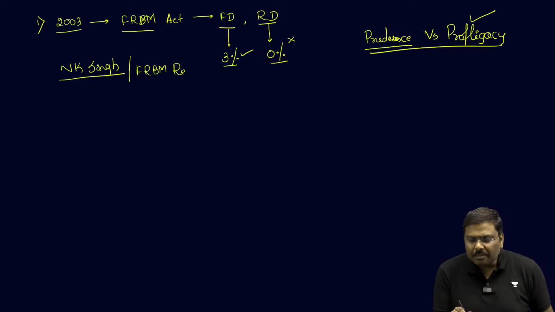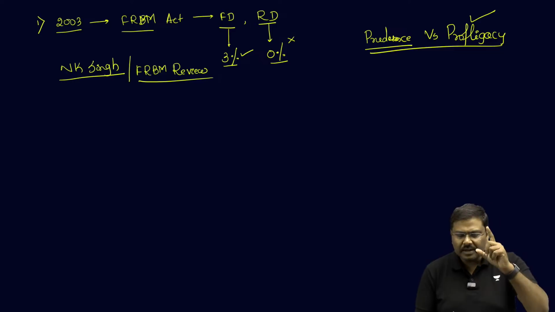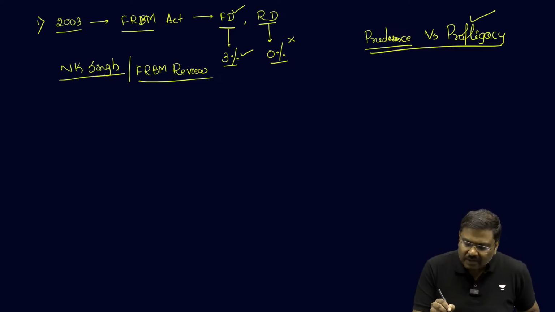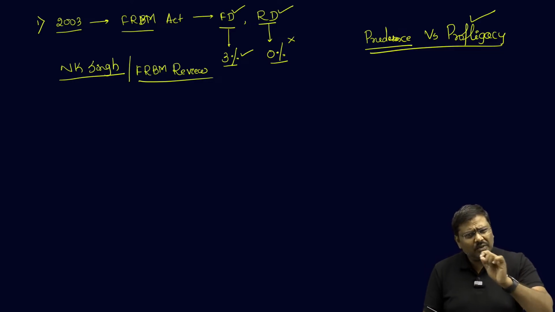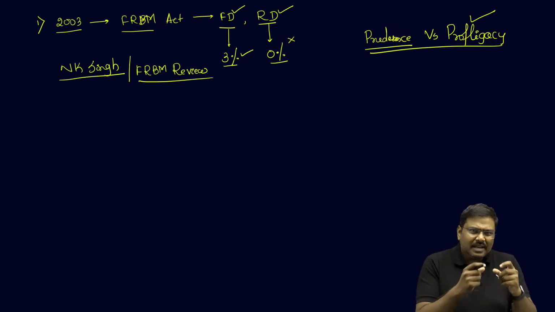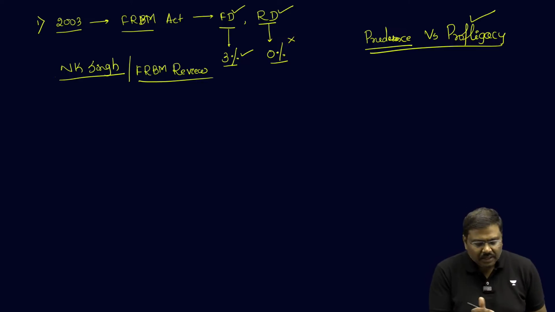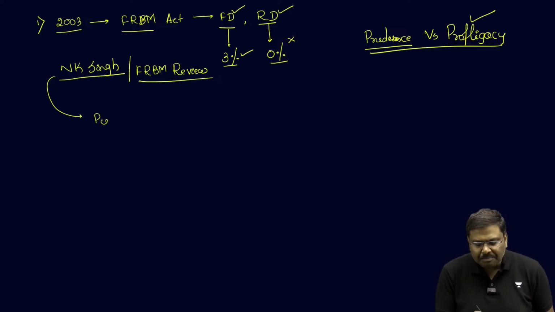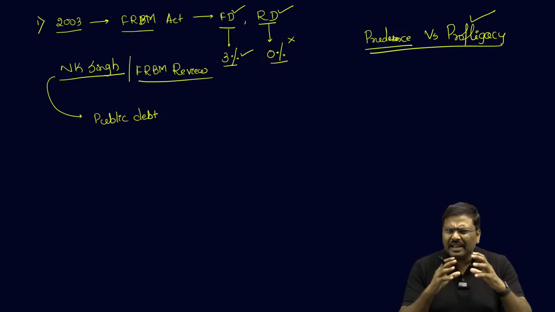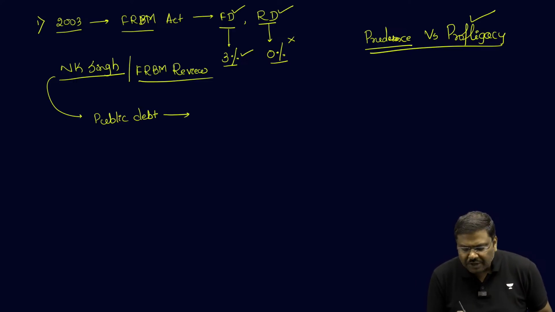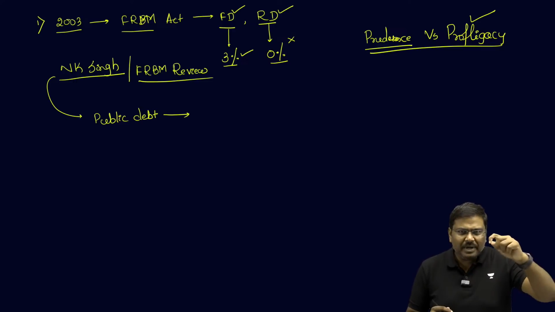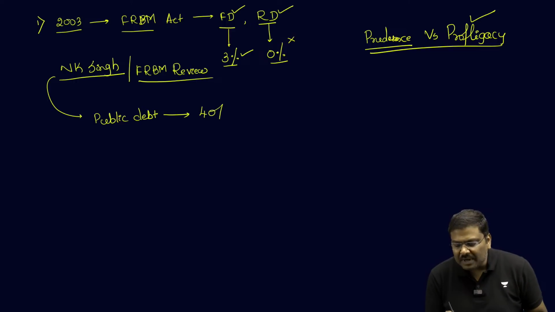Now, the main important recommendations of the FRBM Review Committee were: 1. Rather than targeting fiscal deficit and revenue deficit only, rather than having only these two targets, now we need to target even the public debt. That is essentially, the committee recommended that we should reduce the public debt of the Government of India to 40%